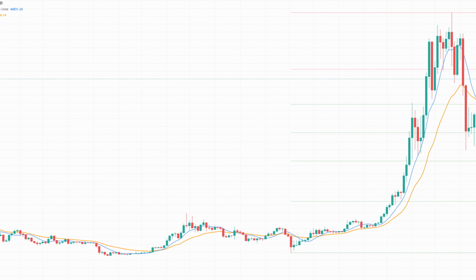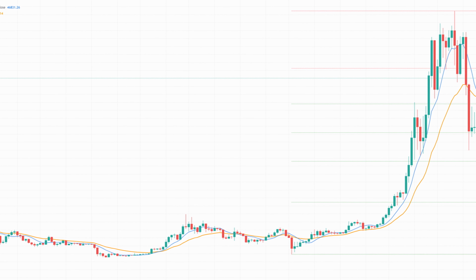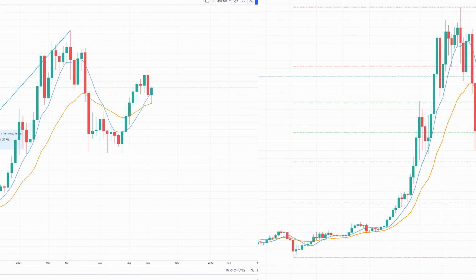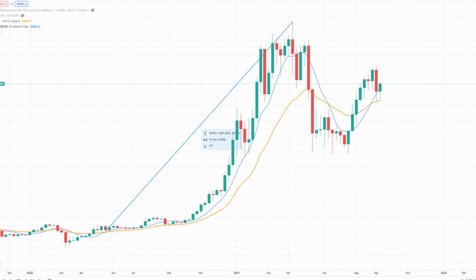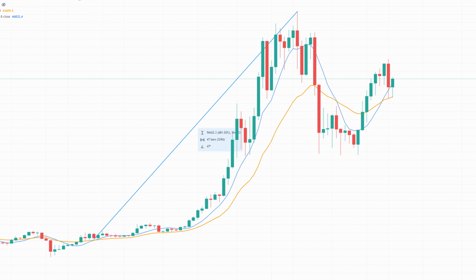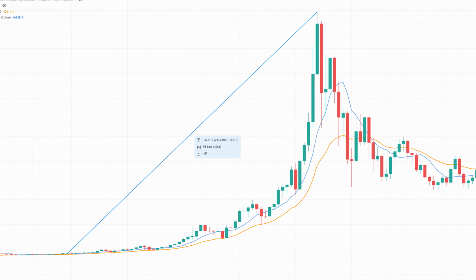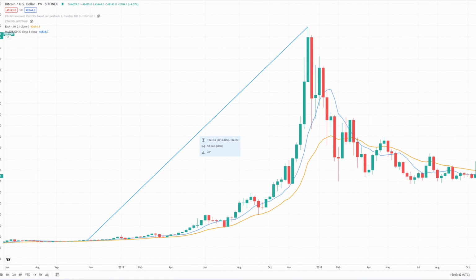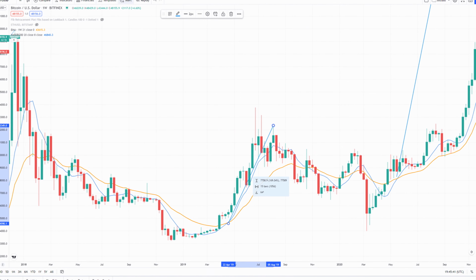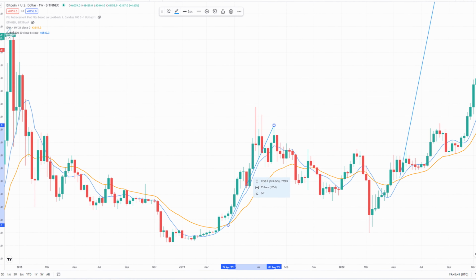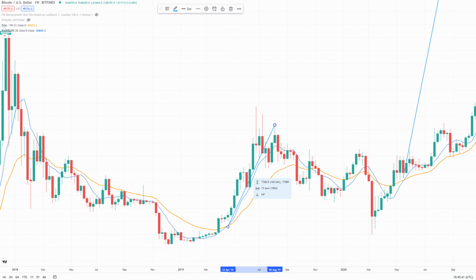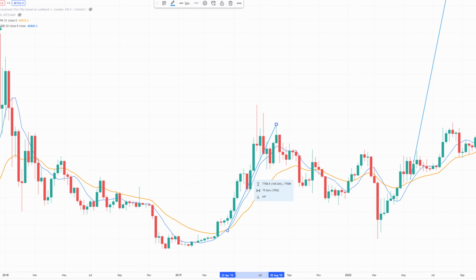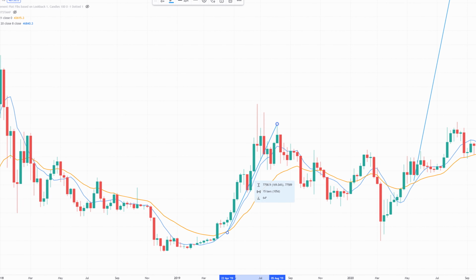Recently, we had a golden cross where the 20-week moving average moved above the 21-week moving average. When this happens, this is pretty bullish. As you can see, the last time we had this cross, we had a 681% increase in price. In the cycle before that, we had a 2,931% increase in price. However, we don't always see this increase. For example, we often see these random crosses that occur between every bull cycle, and this is only a modest price increase of 169%. But the thing we can learn from all of this is that when we have a cross, there is an increase in price.